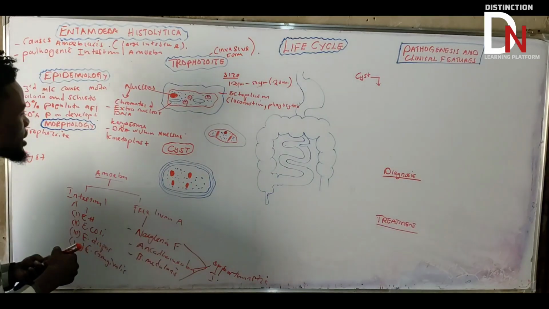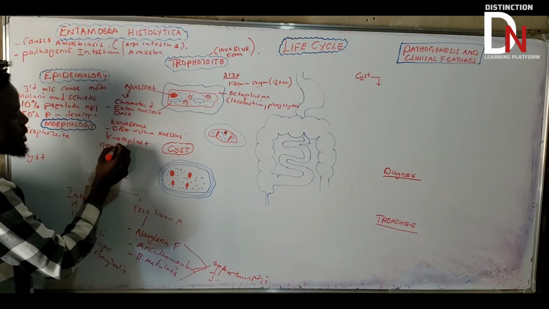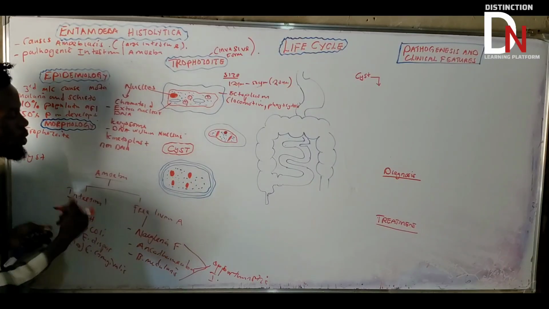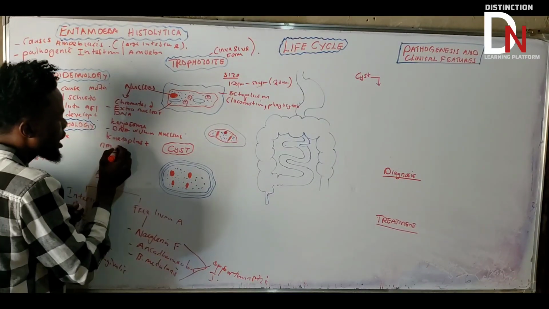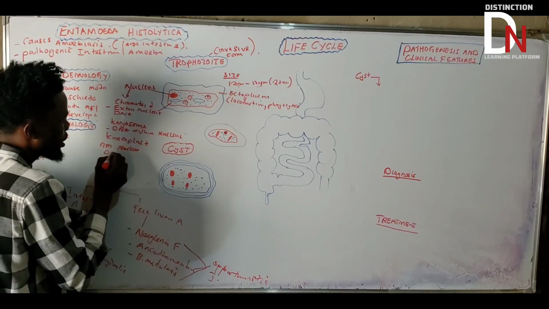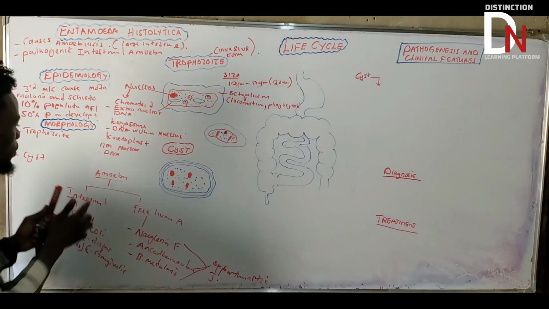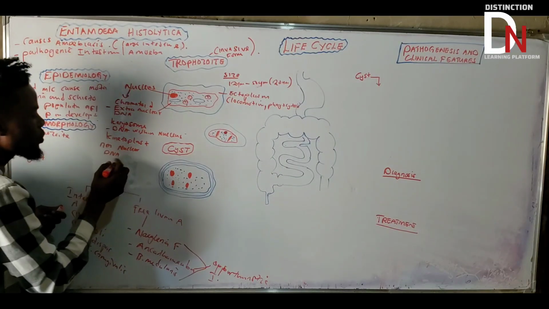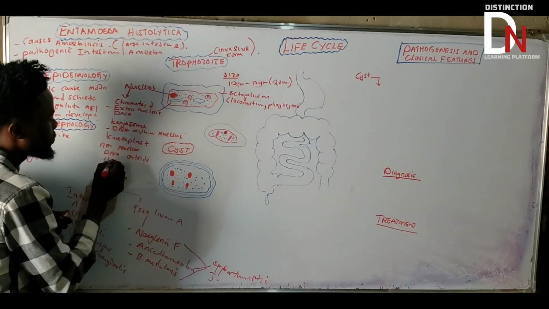Then the kinetoplast, this one is non-nuclear DNA, and this can be found just outside the nucleus. So non-nuclear DNA found outside the nucleus.